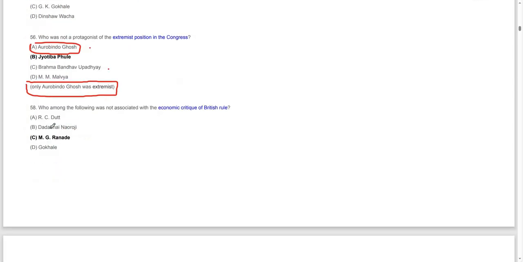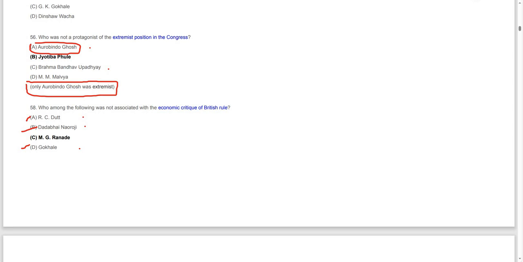Whom of the following was not? R.C. Datta, Dadabhai Naoroji, and Gokhale, all of them were involved with the critique of British rule, that is to say, economic drain, etc. Among the following, those associated with the economic critique of British rule were R.C. Datta, Dadabhai Naoroji, and Gokhale. They all criticize the economic conditions that the British have created, and all of them are extremely vehement critics of this.